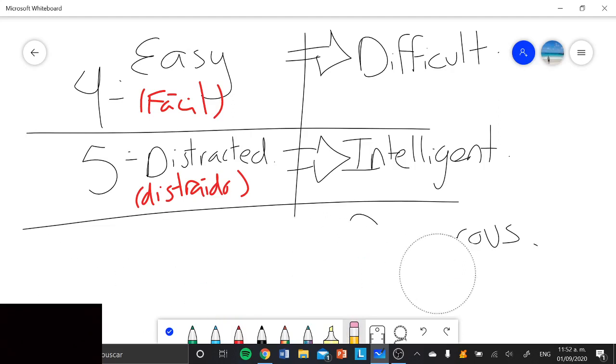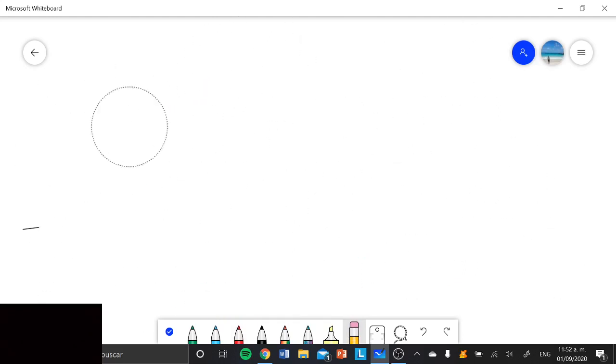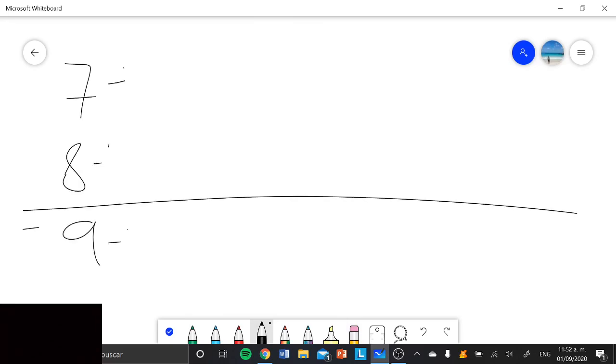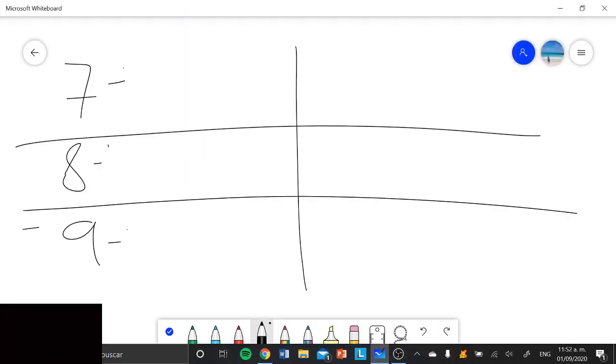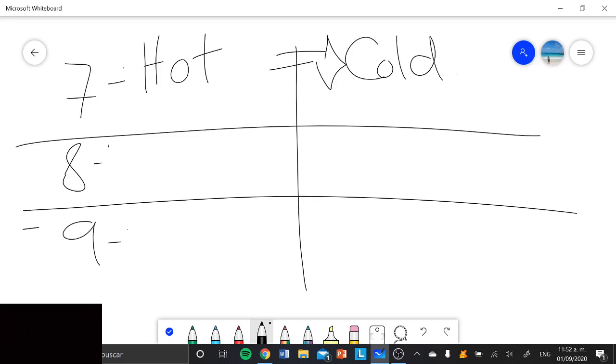Okay, so let's pass with the number 7, 8, and 9. The number 7 that we have over here is really simple. I suppose that you guys know what is hot. And the opposite is going to be cold. So, hot obviously means caliente, pero se refiere a que algo está fuerte de temperatura. O sea, que está muy alta la temperatura. O una superficie caliente, like that. A hot surface, yeah? And cold is obviously the opposite, pues obviamente que va a ser frío o fría.